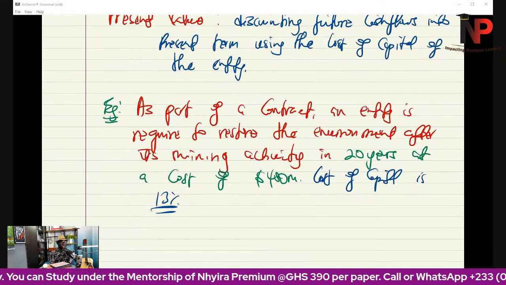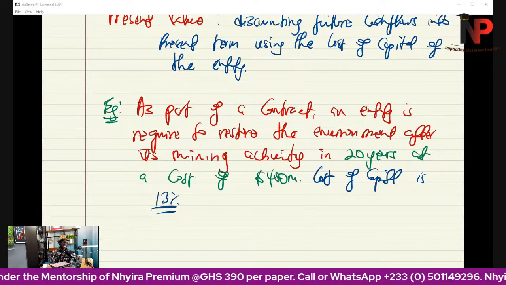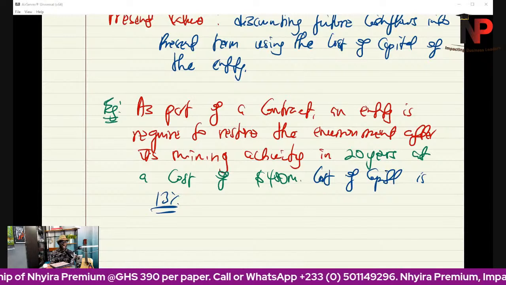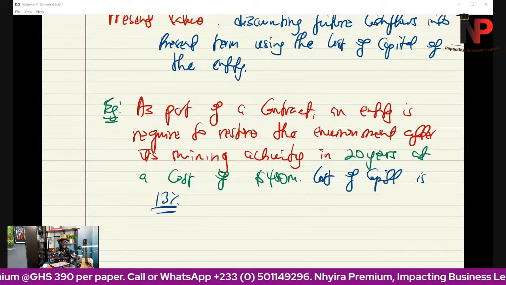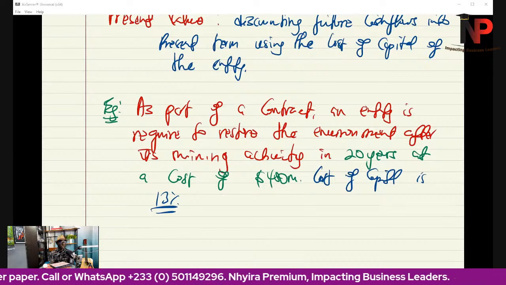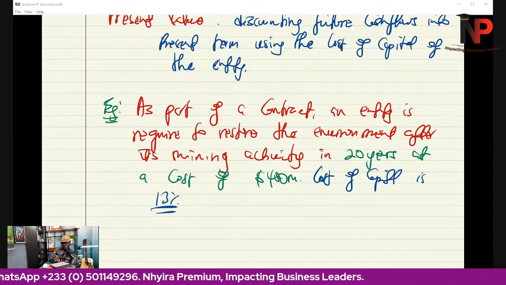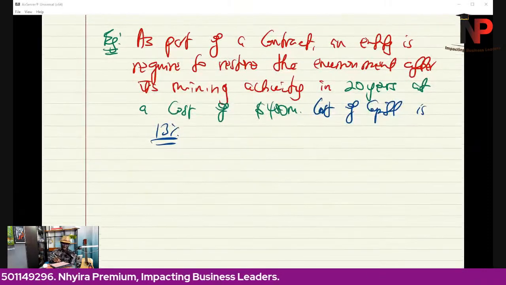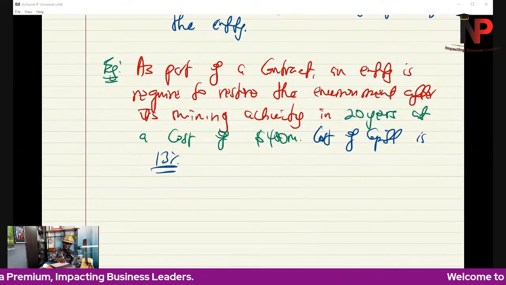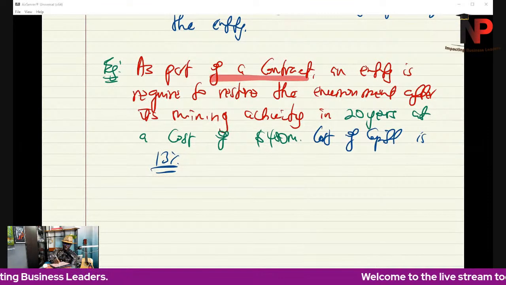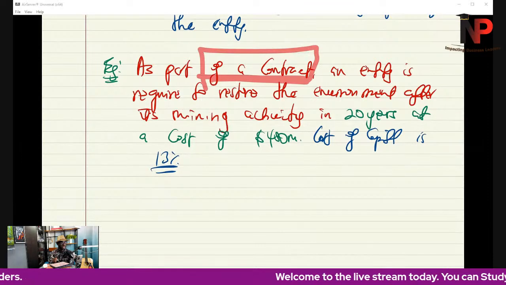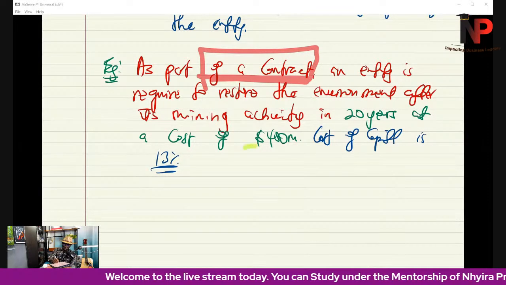So as part of a contract, an entity is required to restore the environment after its mining activity in 20 years at a cost of 400 million. It's a contract. Is there a present obligation? Yes, because of the contract. How much are they supposed to pay? $400 million.